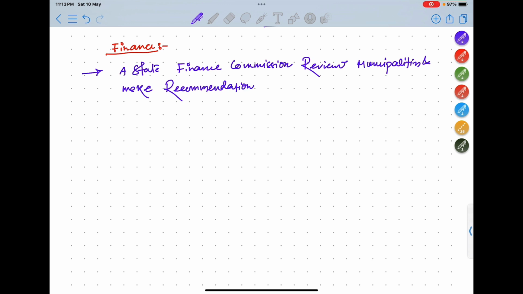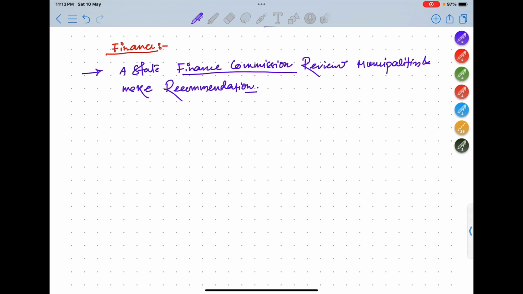So basically the finance of that particular municipality or area will depend on the finance commission of the state. According to the reviews of that finance commission, the fund or the budget of that body will depend.